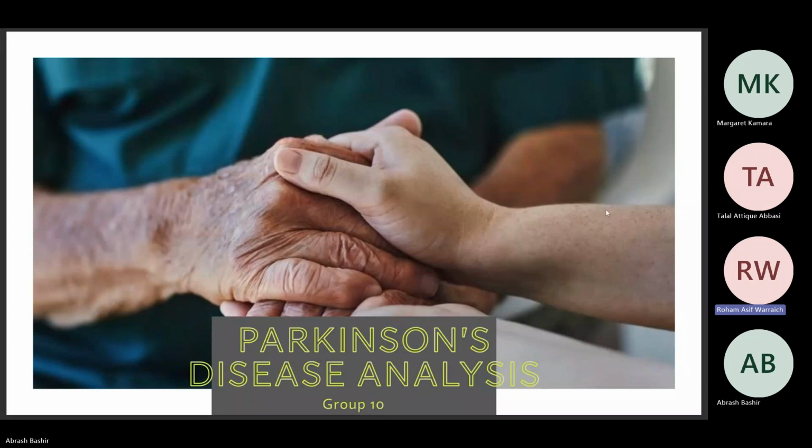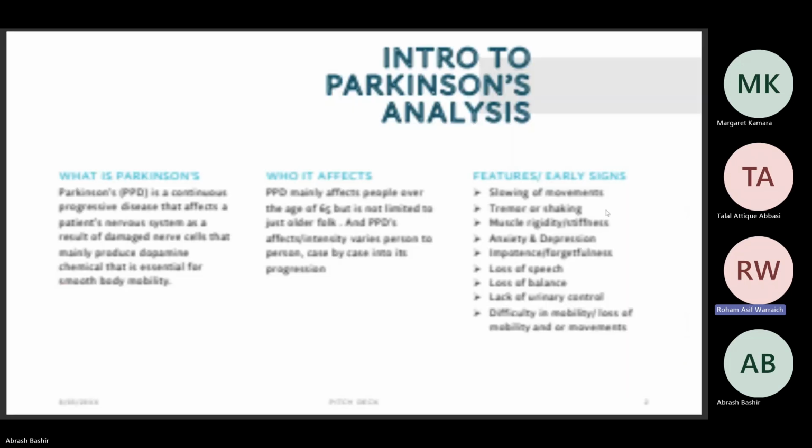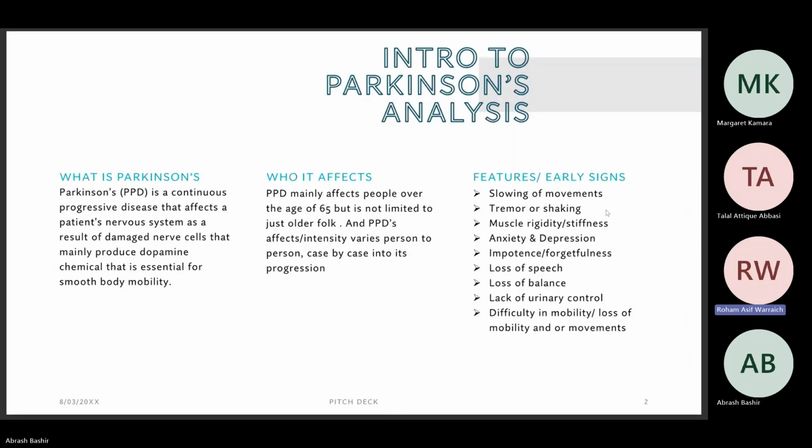Welcome to our video presentation on diagnosing Parkinson's disease using voice sampling data analysis. Parkinson's disease is a disorder of the central nervous system that affects movement, often including tremors. PD mainly affects people over the age of 65, but is not limited to just older folks.